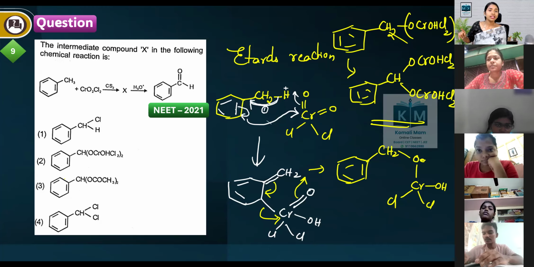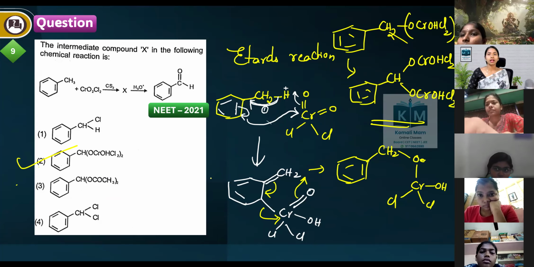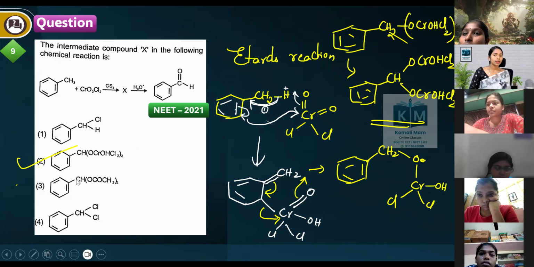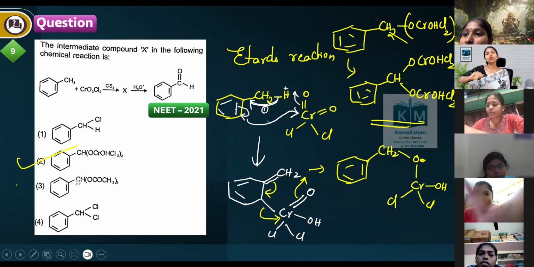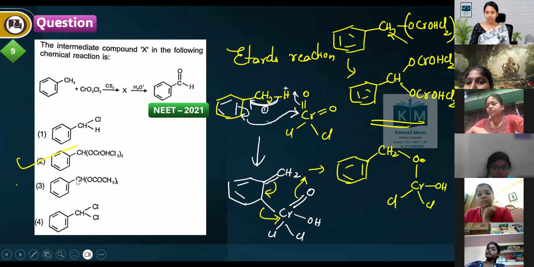So what is the intermediate? Option 2 is the correct answer. Directly, if you remember the intermediate, it will be easy. No need to do any mechanism. Manogna? Ma'am, mechanism is okay, but we can solve it in less time. There's only one Cr. Just to help those who wait for the mechanism, only for that I explain. No need to do any mechanism. You can see the intermediate product directly, you can remember it and do it. Okay? Right. Next one.